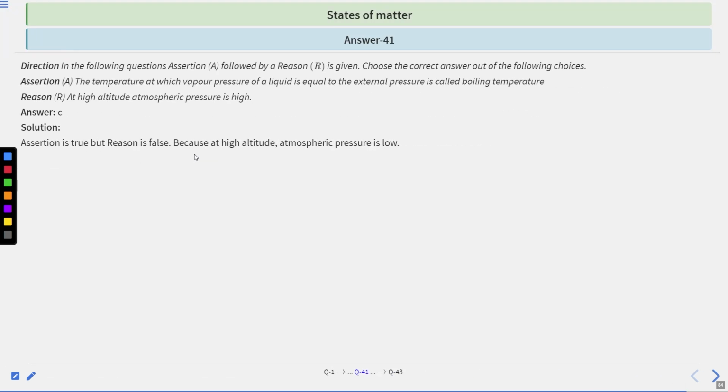Okay. So the correct answer is option number C. Assertion is true, but reason is false because at high altitude, the atmospheric pressure is low, not high. Hence, option C is the correct answer.